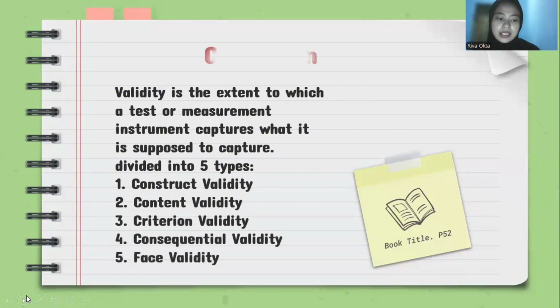And last, conclusions. Validity is the extent to which the test or measurement instrument captures what it is supposed to capture, divided into 5 types. 1, construct validity, 2, content validity, 3, criterion validity, 4, consequential validity, and the last, 5, face validity.